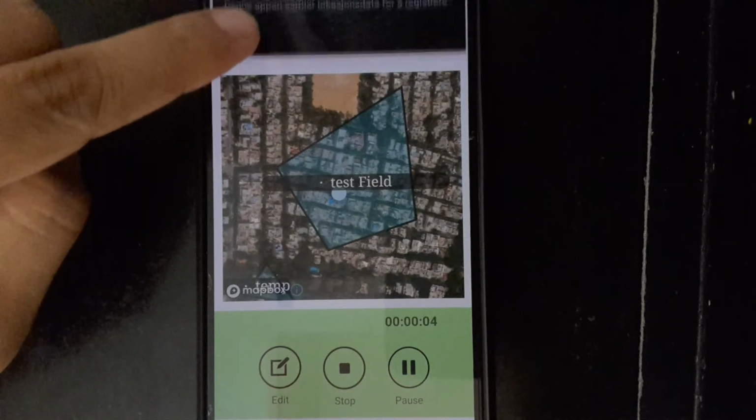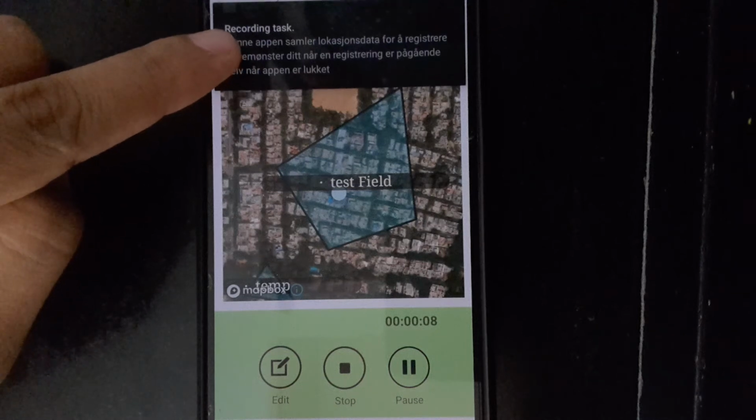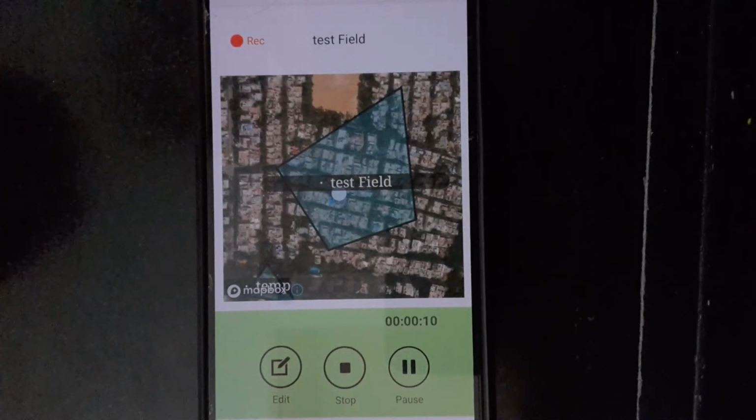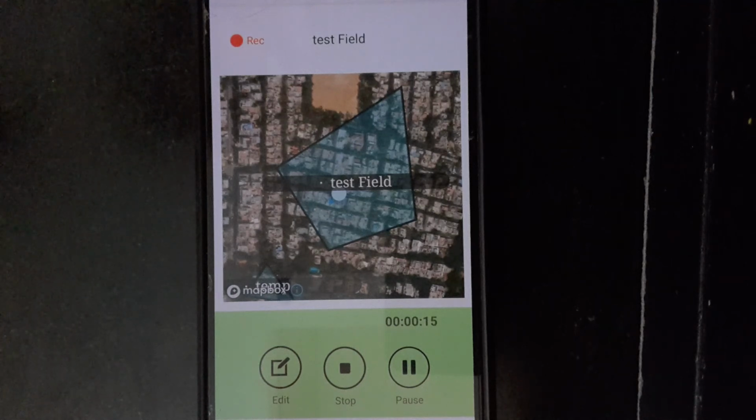In the same way, we are capturing the location. Also, without interacting with the application, the user can start and stop the task recording. So this is the main functionality of the application, for which we need two permissions. One is location permission and another one is recording audio permission. So thanks for your time and have a nice day. Bye.